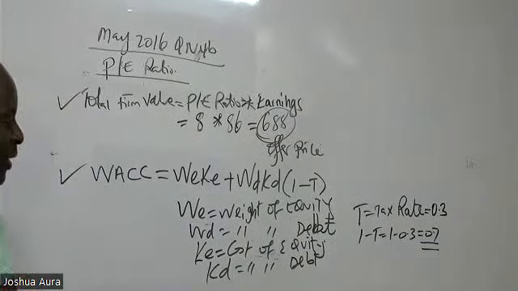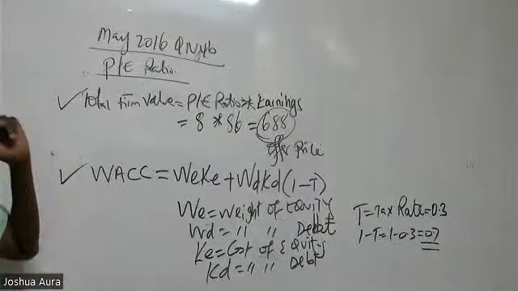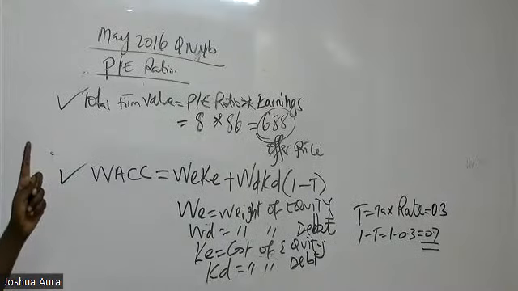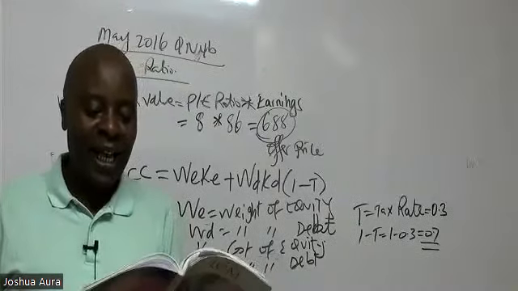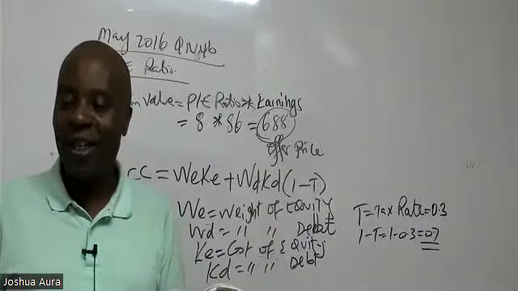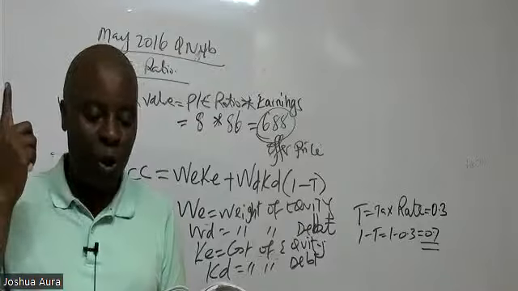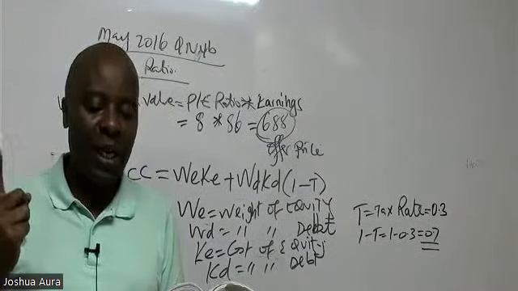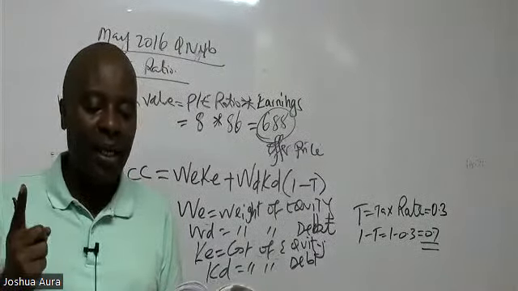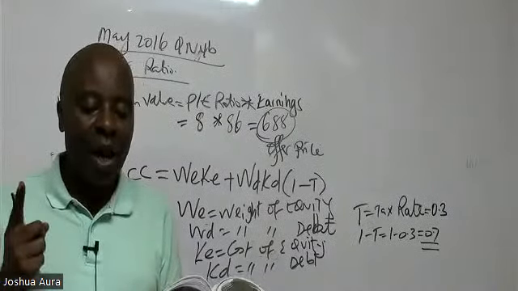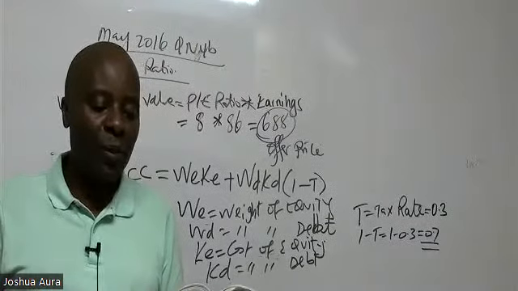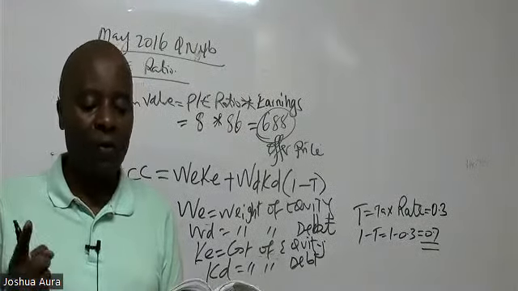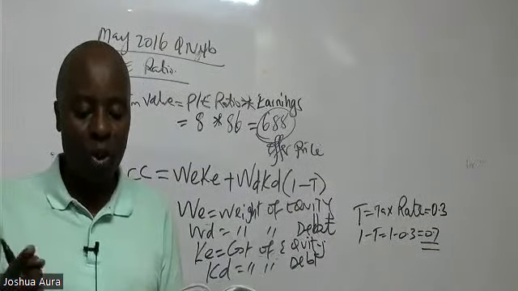Now, ladies and gentlemen, where do we get these weights from? Because here, the big thing will be the weights and the cost of equity. Now, please go to the last paragraph. The last paragraph is so nice to me. They are telling me that if Huge Limited acquires Tiny Limited, it estimates that the gearing after the acquisition will be 35%, measured as value of debt as a proportion of the total equity.